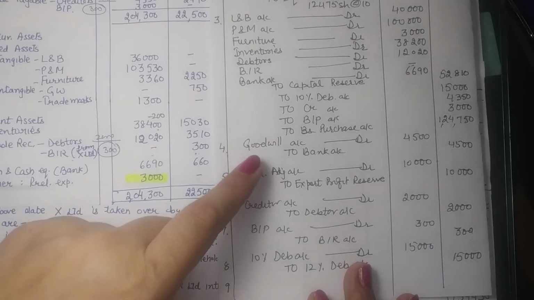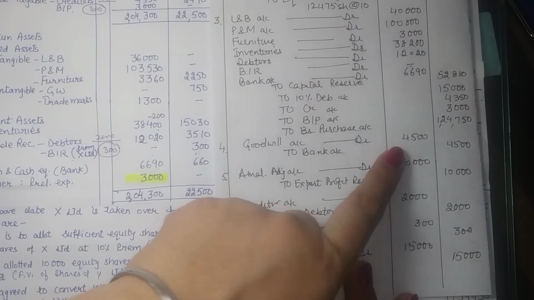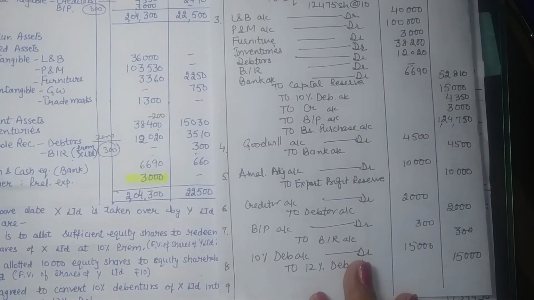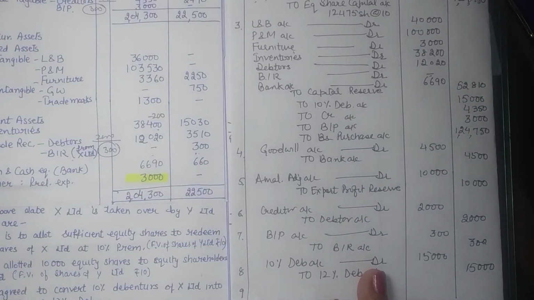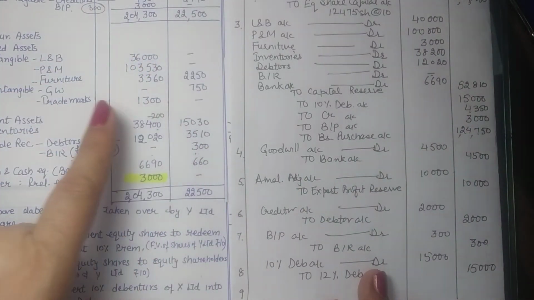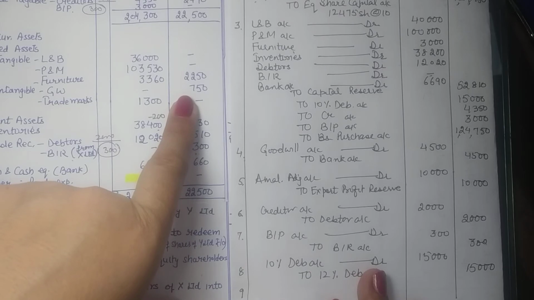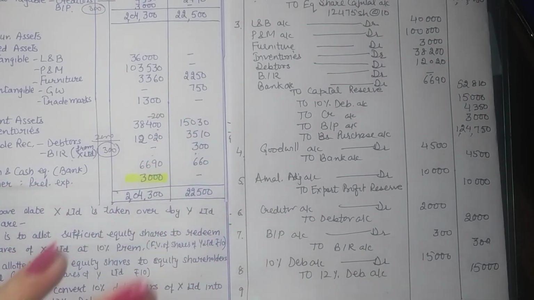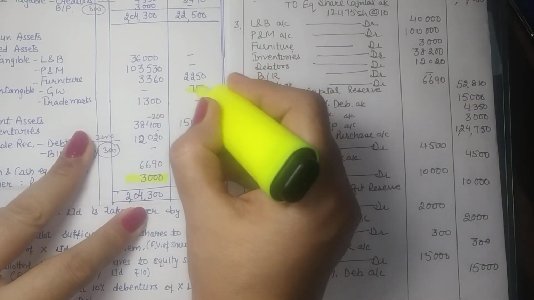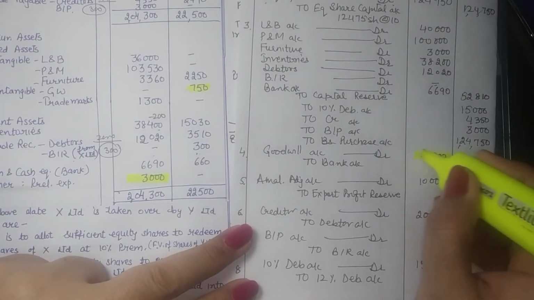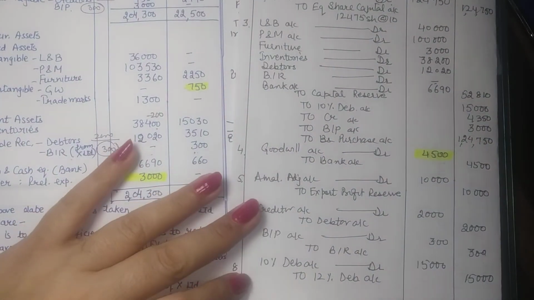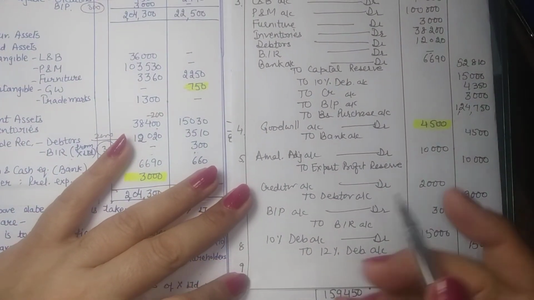So what we find here is we have a goodwill of 4,500, we have a capital reserve of 52,810, then you have goodwill in the books of Y Limited also, 750. So the total goodwill that this company is having is 750 of its own and 4,500 that they acquired by paying the expenses. So we need to cancel goodwill against the reserves.